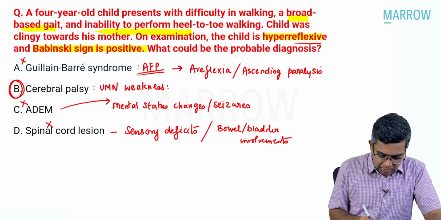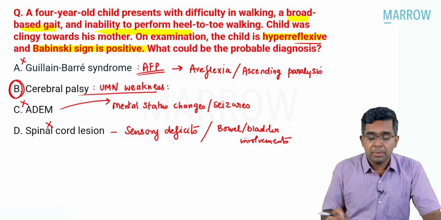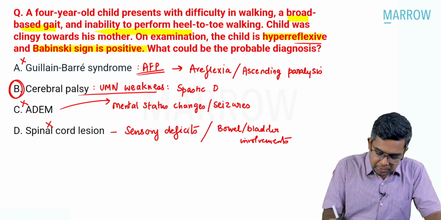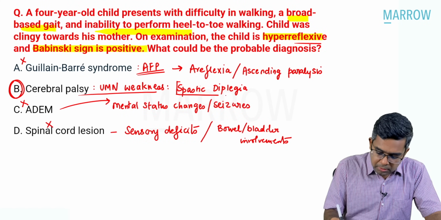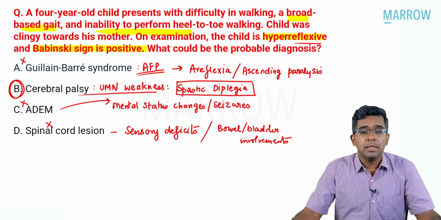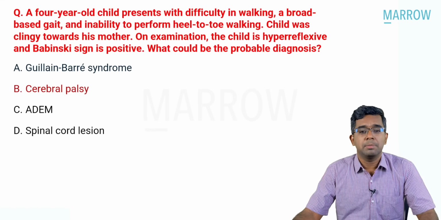And it could very well be a case of what type of cerebral palsy? Probably spastic diplegia type of cerebral palsy, where both lower limbs are having increased tone or spasticity. So the clear answer for this question, by ruling out the other options, is cerebral palsy.